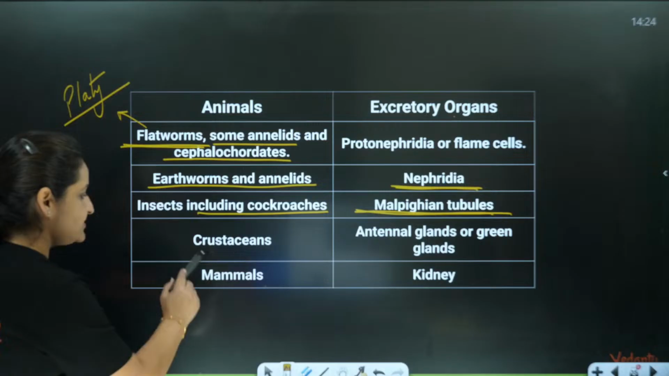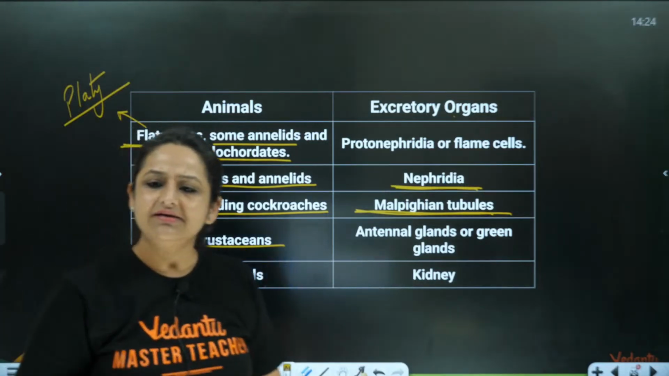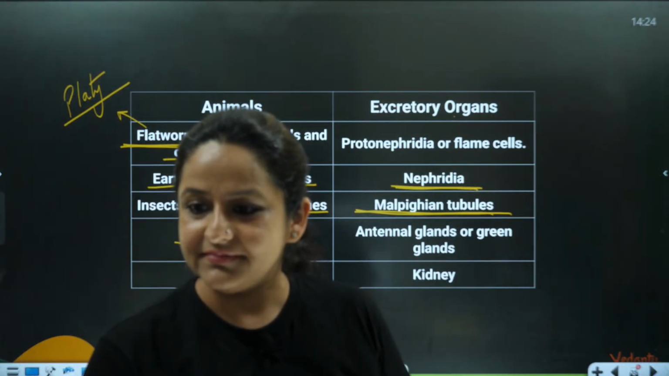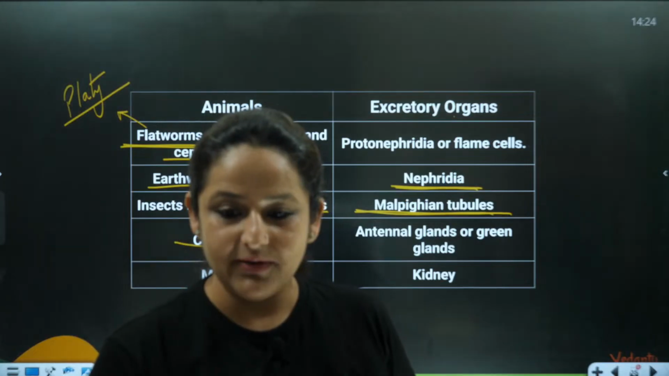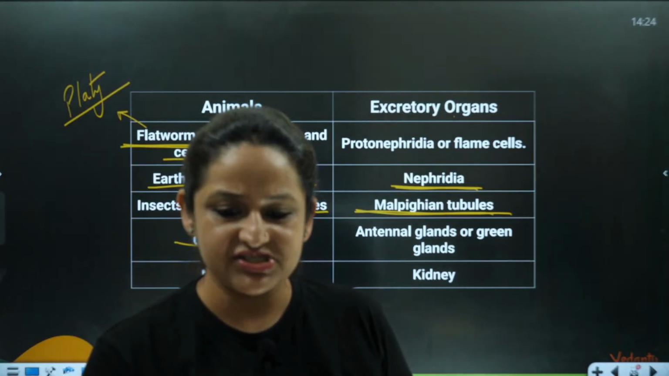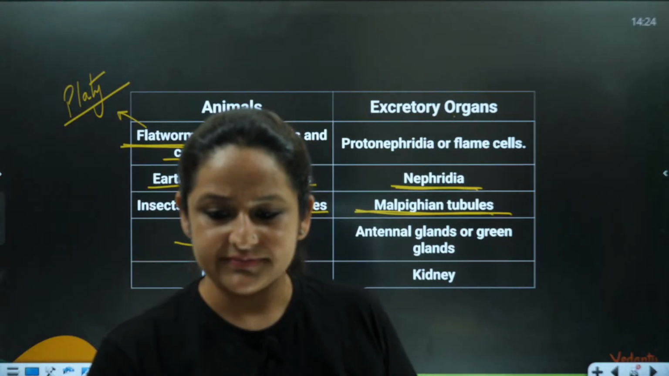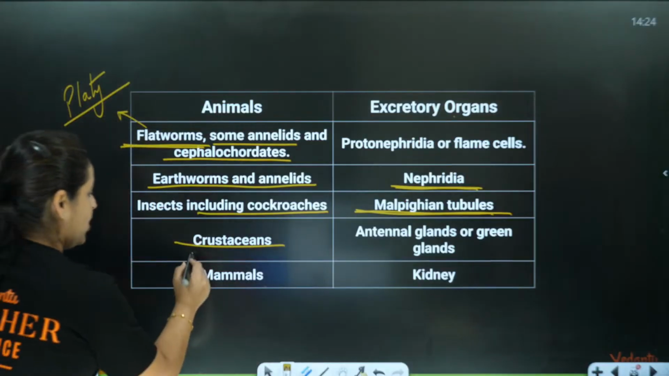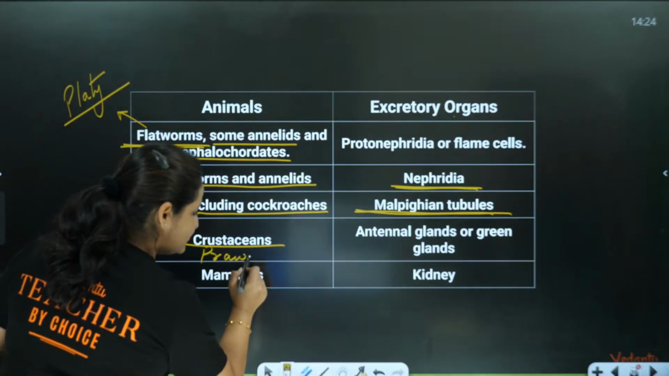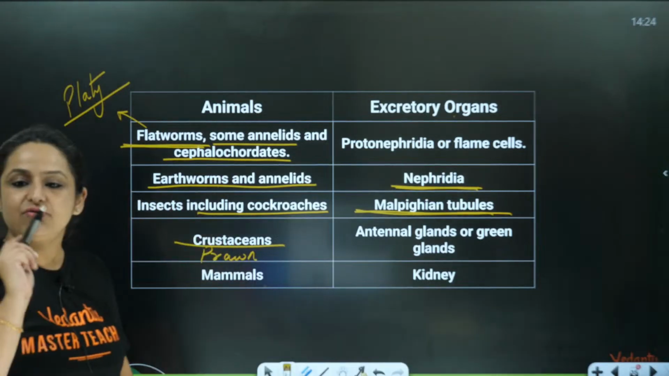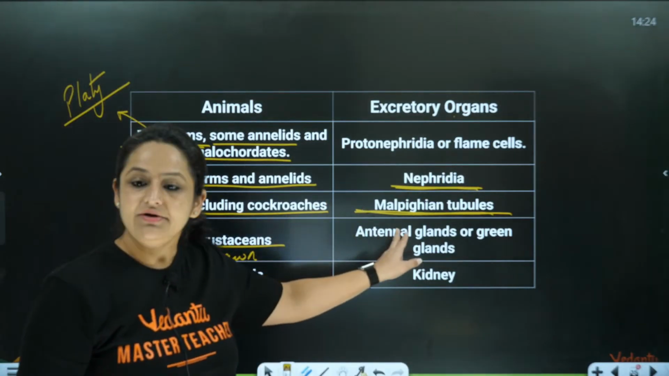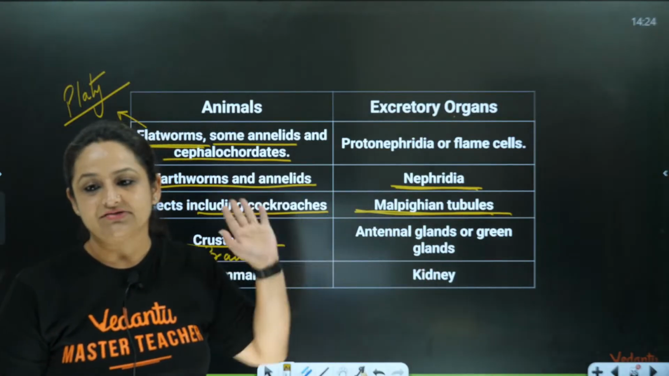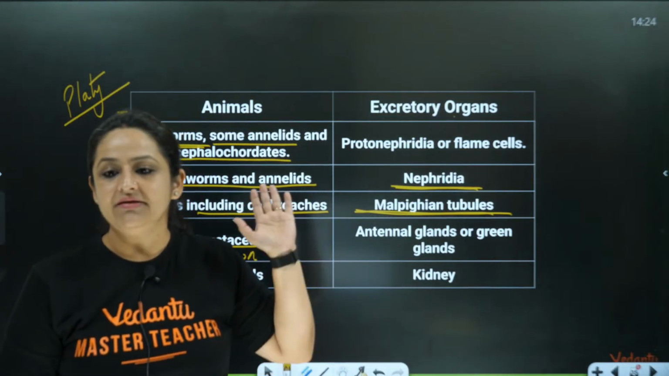Then crustaceans. Can you give me any example of a crustacean? Who can give me any example of a crustacean? Prawn. NCERT gives the example of prawn. So prawn you can write over here. These organisms, though they belong to arthropoda, still have special glands called antennal glands or green glands which help in their excretion.